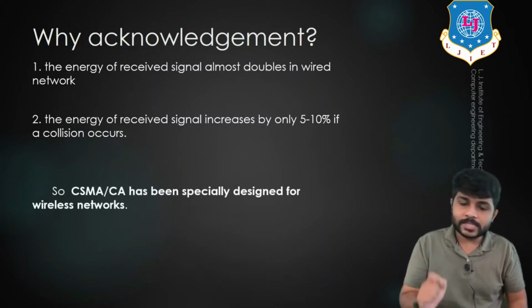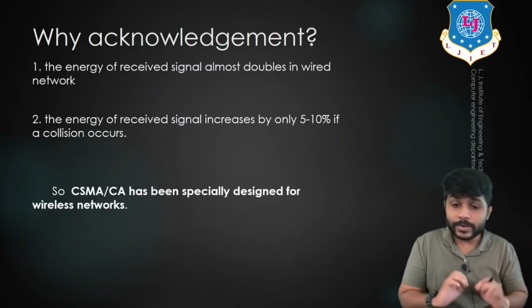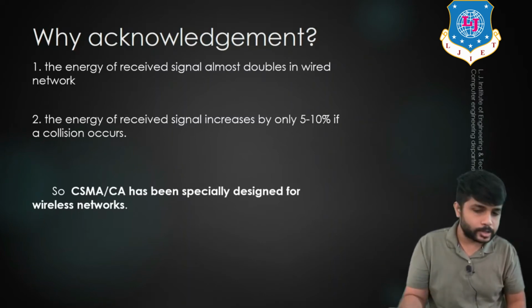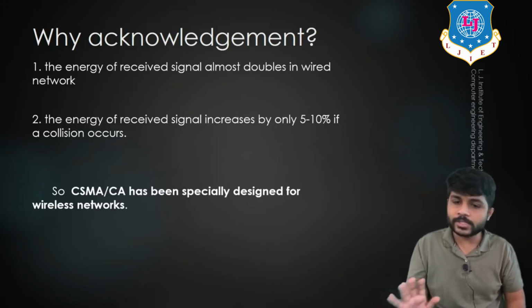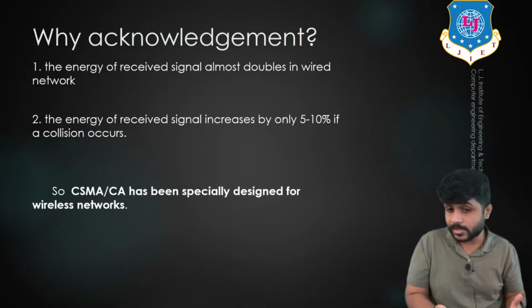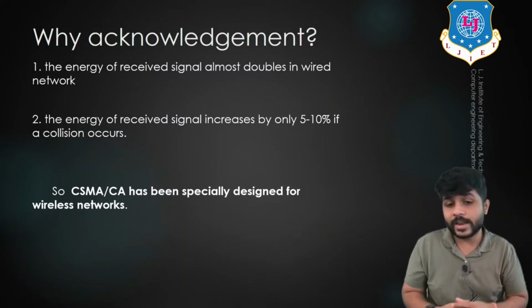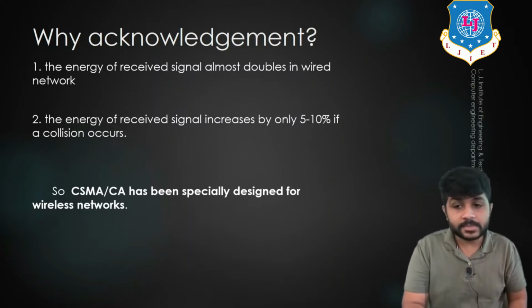So CSMA/CA is specifically designed for the wireless network and it uses the acknowledgement. So it will not check the energy level, it will check the acknowledgement. If acknowledgement is received, it means the communication is successful. But if the acknowledgement is not received, it means there might be a possibility that there is a collision in the network. Now let's see the steps for CSMA/CA.